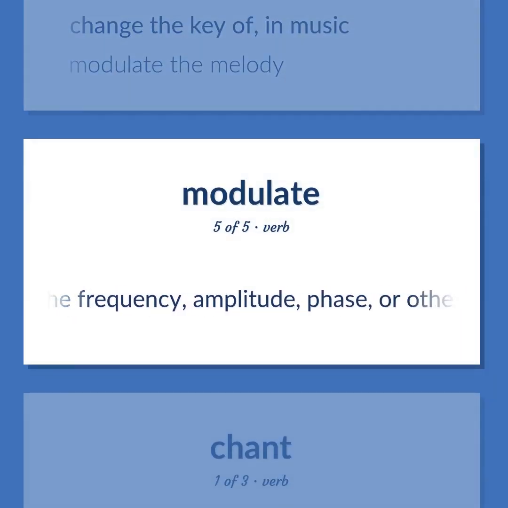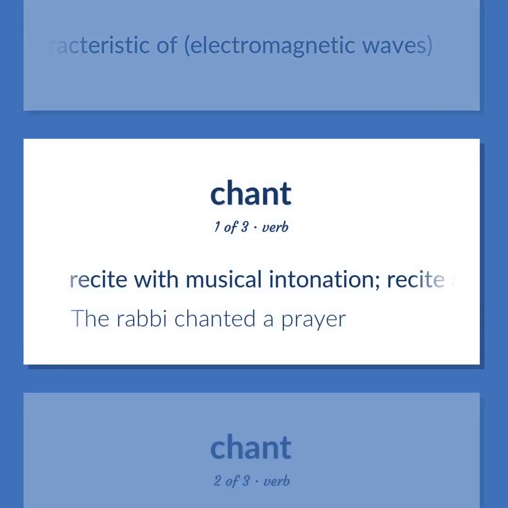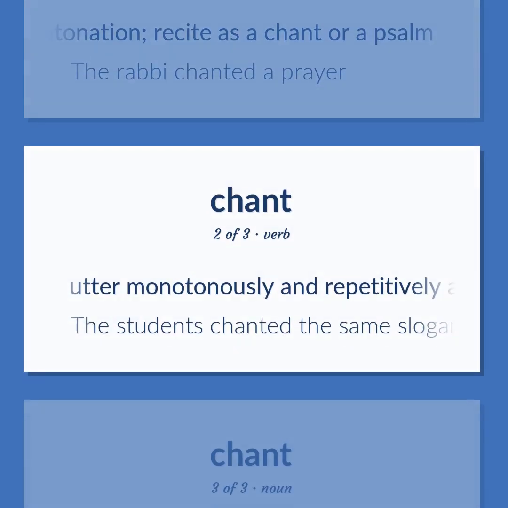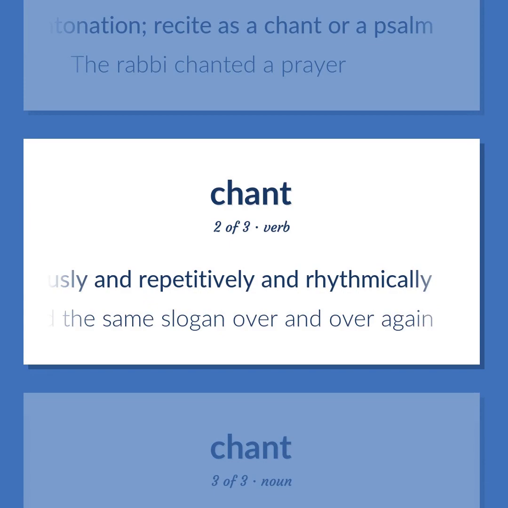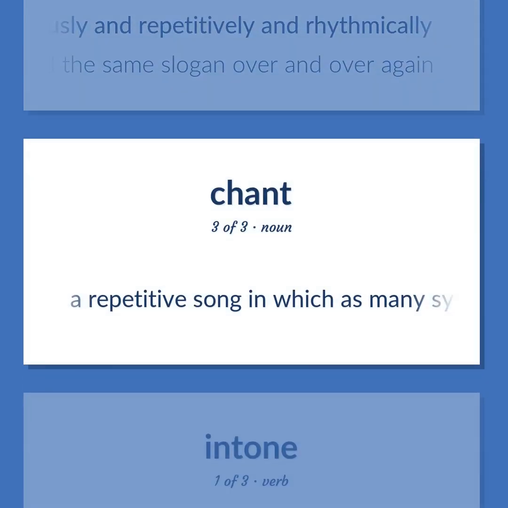Vary the frequency, amplitude, phase, or other characteristic of electromagnetic waves. Recite with musical intonation. Recite as a chant or a psalm. The rabbi chanted a prayer. Utter monotonously and repetitively and rhythmically. The students chanted the same slogan over and over again. A repetitive song in which as many syllables as necessary are assigned to a single tone.